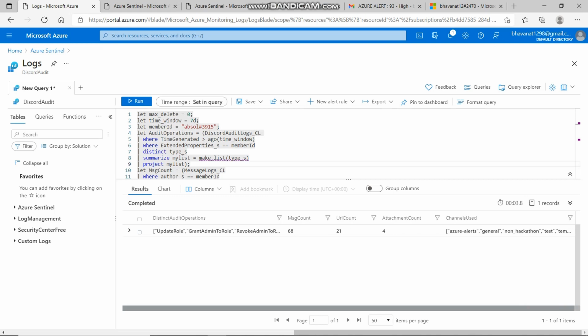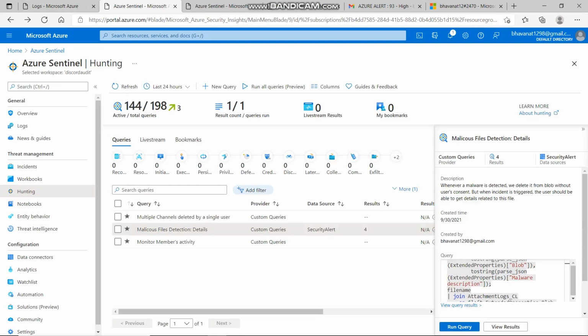We also see the message count, the number of URLs that he shared, the attachment count, and also the channels that he is frequently using. Moving on to another hunting query that we have, this will give us details about what kind of malicious files have been detected over the last week. Let me now take you through the automation process that was executed by the incident playbook.